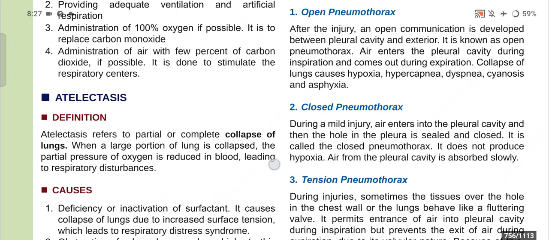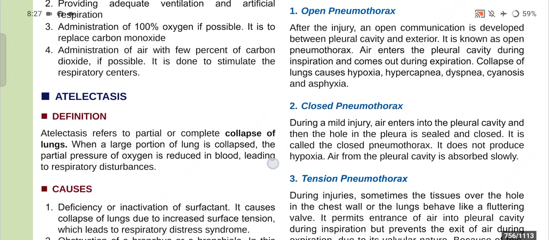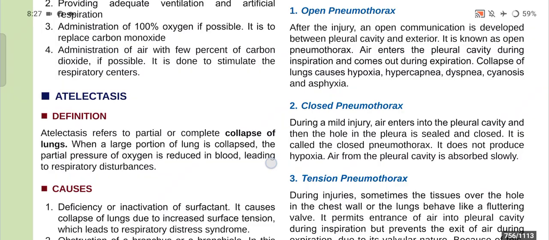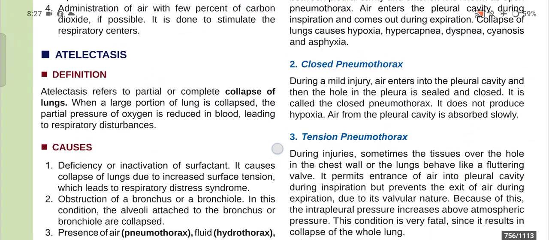Now, number two, that is closed pneumothorax. During a mild injury, air enters into the pleural cavity, and then the hole in the pleura is sealed and closed. It is called closed pneumothorax, and it does not produce hypoxia. Air from the pleural cavity is absorbed slowly.